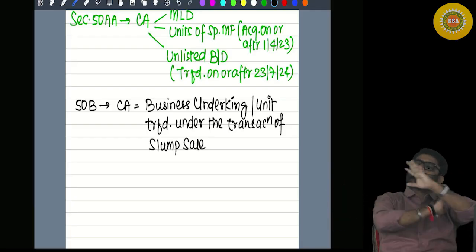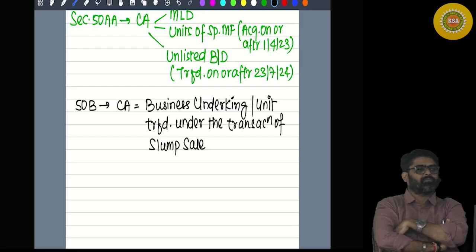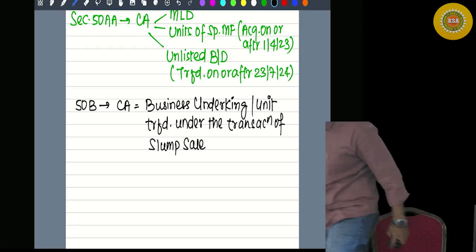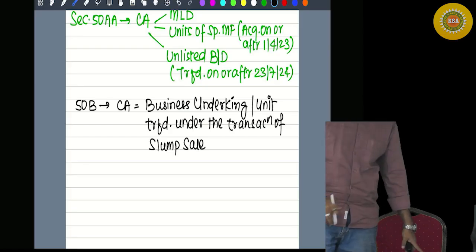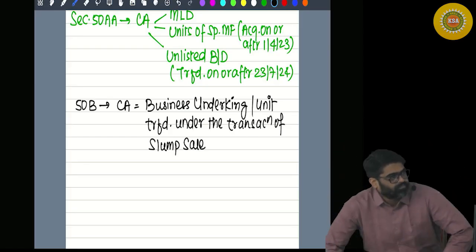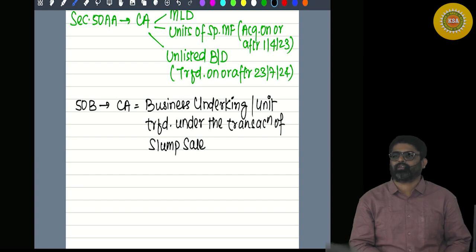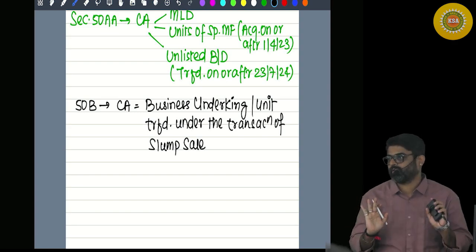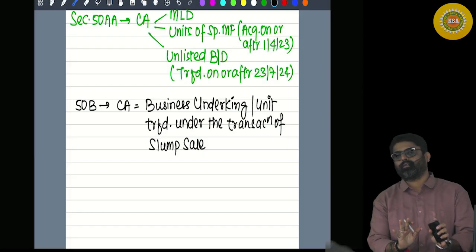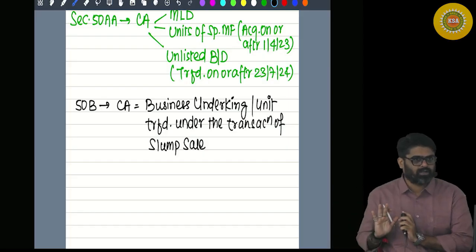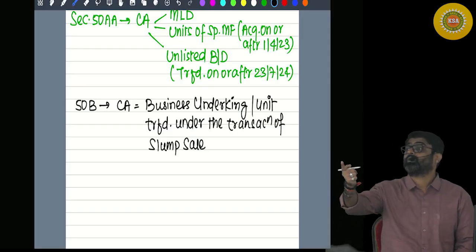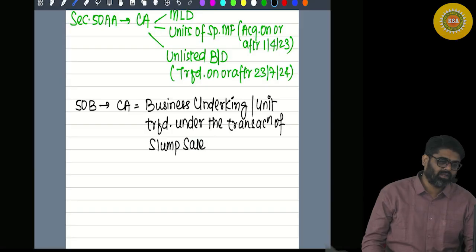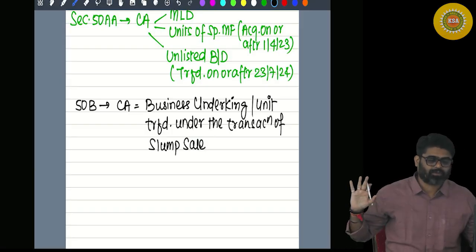See, I am the owner of the business, sitting on the chair of the owner. I will stand up and go away. You take the chair as owner. Become the owner of my business. It is a running business. Up till now, I was running it. I will leave the chair of the owner. You occupy the chair of the owner and continue running this business. This is slump sale. But give me a lump sum amount.